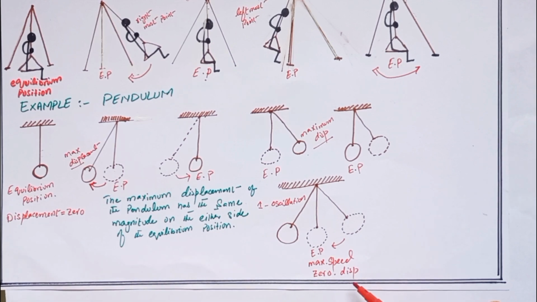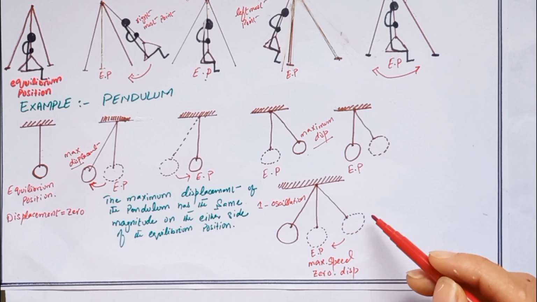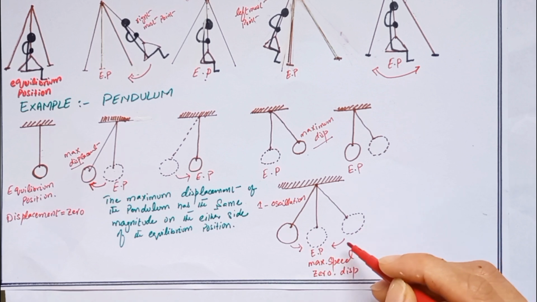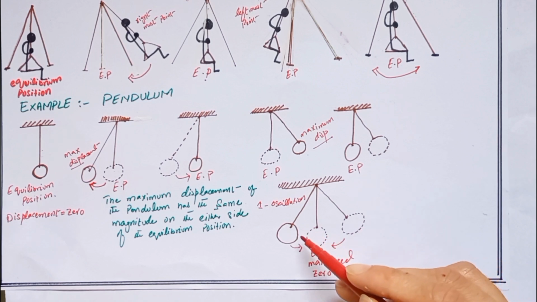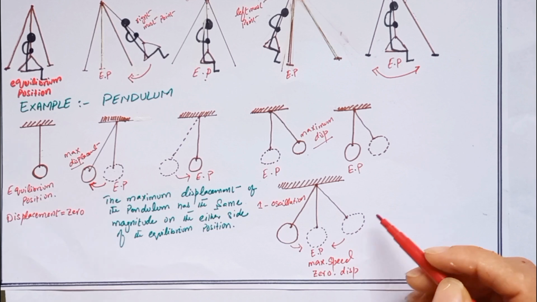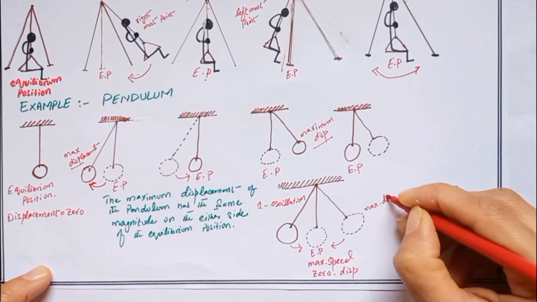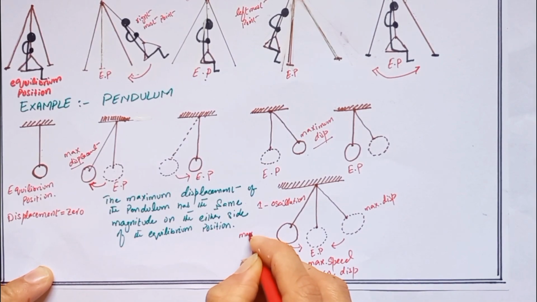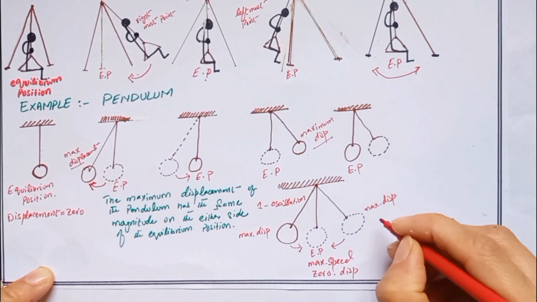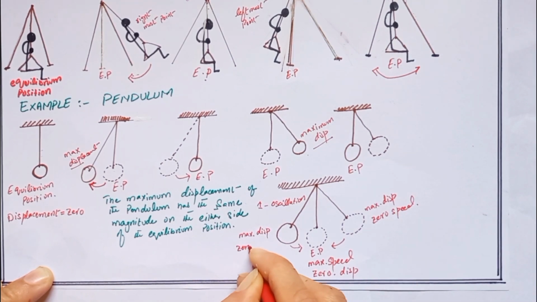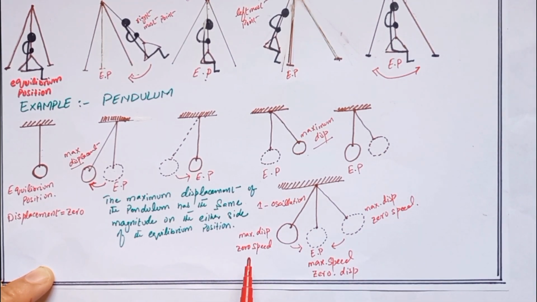and maximum speed. When the pendulum has the maximum displacement from the equilibrium position, its speed is always zero. The pendulum has zero speed for a very brief moment in order for it to change its direction and move back toward the equilibrium position again and again. It does not matter whether the pendulum is to the right or to the left. When the displacement has the maximum possible magnitude, when the bob has the maximum displacement to the right or to the left, then its speed is zero for a very brief moment to change its direction. So at maximum displacement, speed is zero.